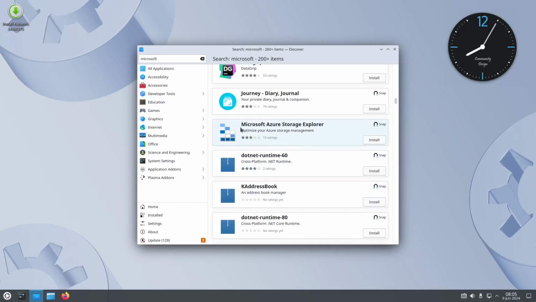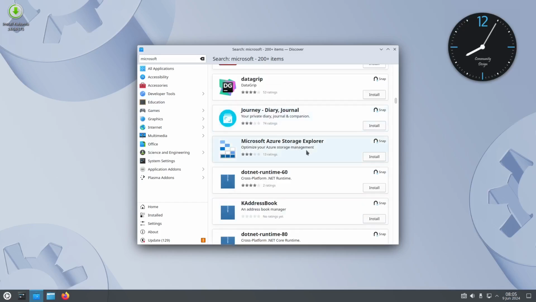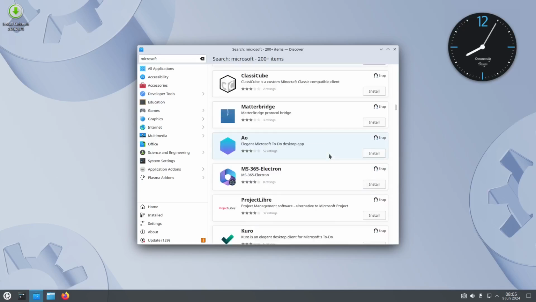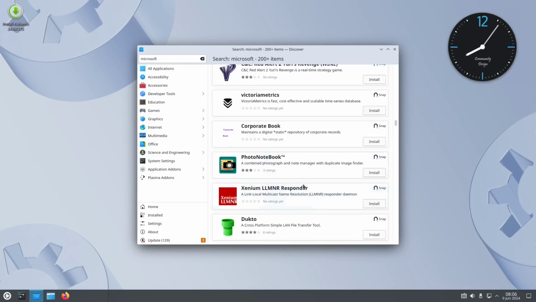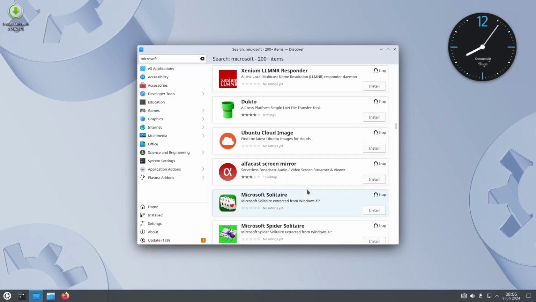We also have the Microsoft Azure Storage Explorer, or even Microsoft 365 Office right here. So yes, if you want to use Linux, you have all the Microsoft applications. Even the themes right here, themes for Linux, Microsoft. See, that is in Linux. That's how easy Linux is.